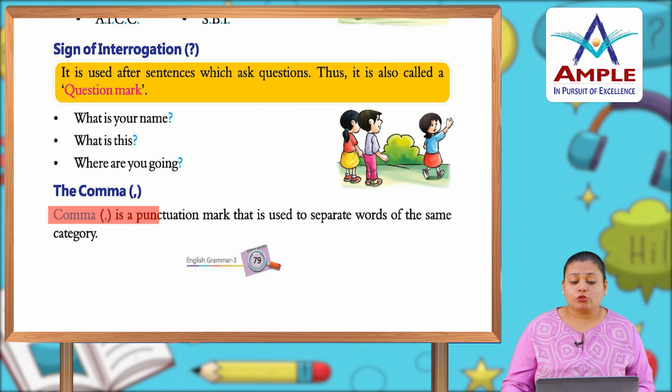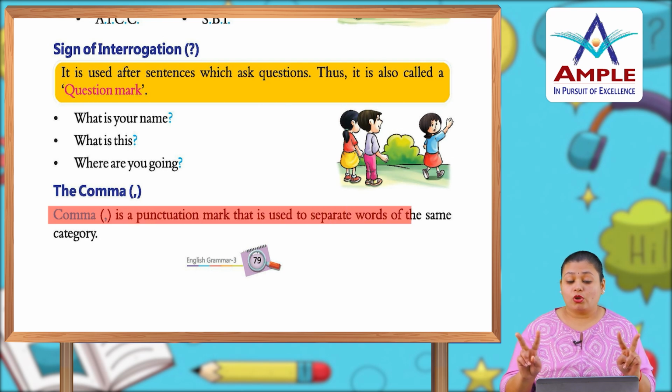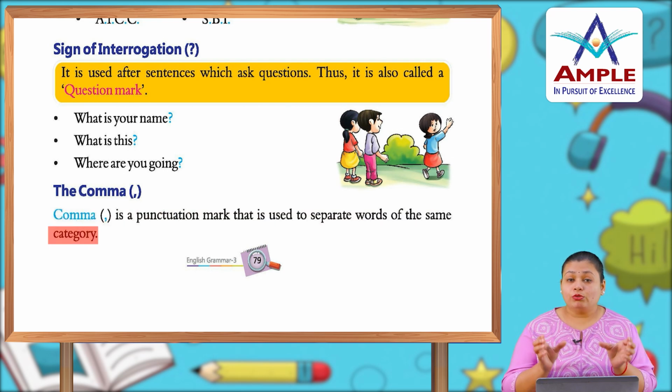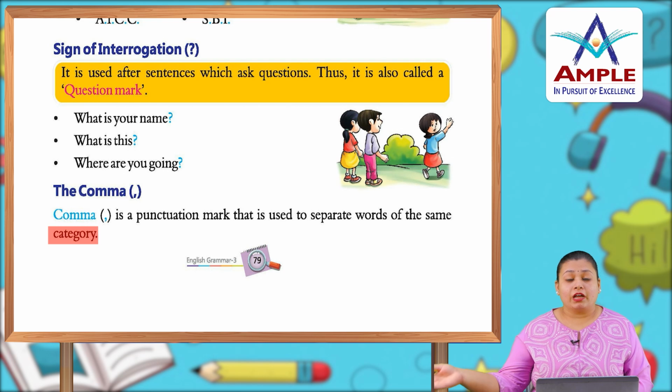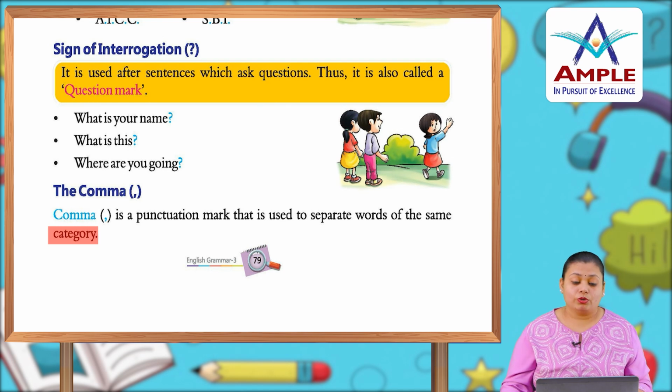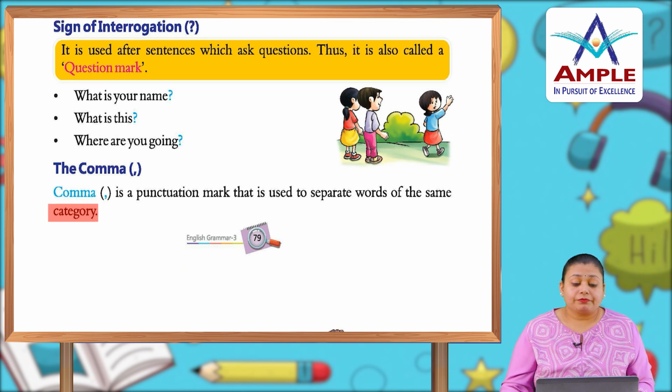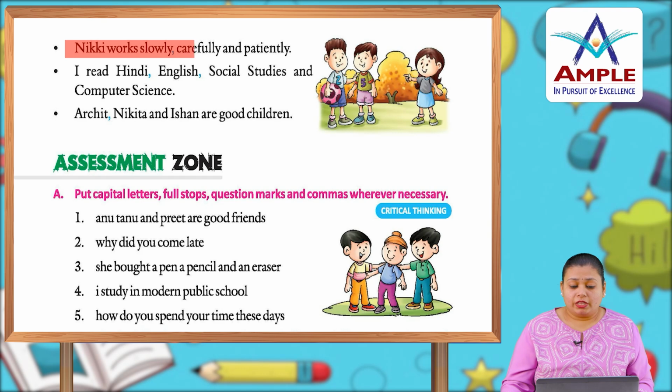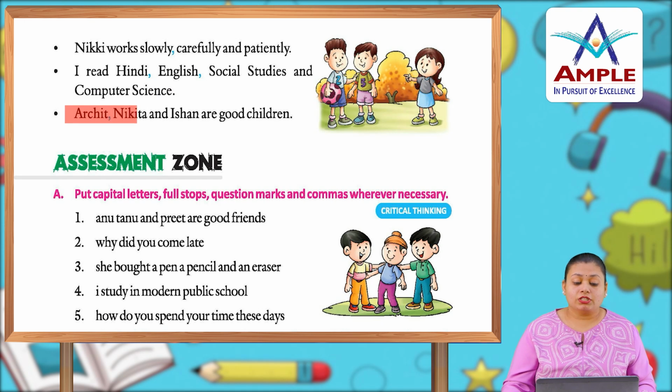The comma is a punctuation mark that is used to separate words of the same category. Like when we are talking about fruits, apple, banana. They belong to the fruit family, but they both are different. So in that case we use commas. Nikki walks slowly, carefully and patiently. I read Hindi, English, social studies and computer science. Archit, Nikita and Nishan are good children.